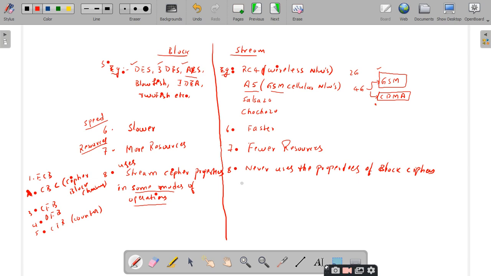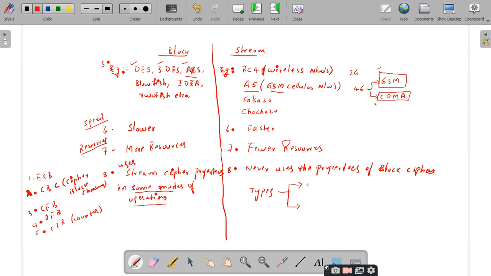Yes, sir. And one more important point that we should discuss under stream ciphers is the types of stream cipher. There are 2 types of stream cipher. This we will again discuss in our actual discussion also. This is in our syllabus.